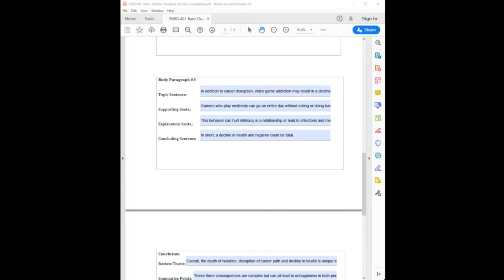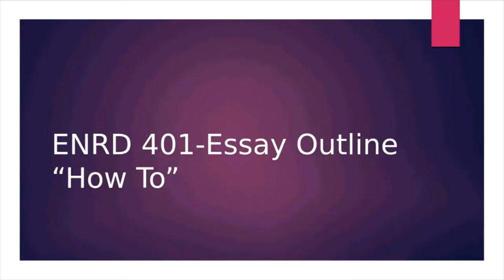Again, this outline template is available in this folder so that you can go and read it in depth, the one that's already filled out. Please make sure that as you are doing your outline template that you do have out all of the necessary items, and of course if you have any questions feel free to contact me.